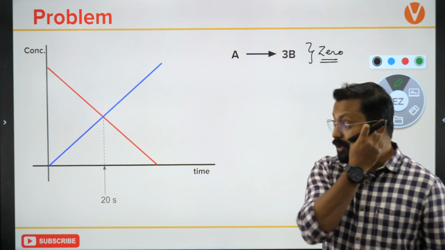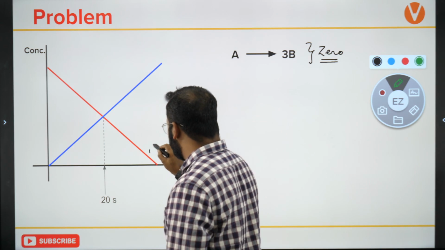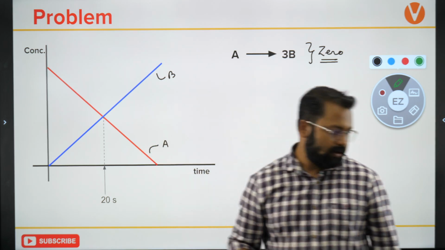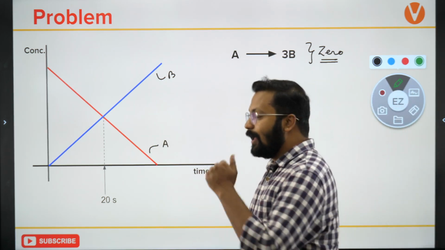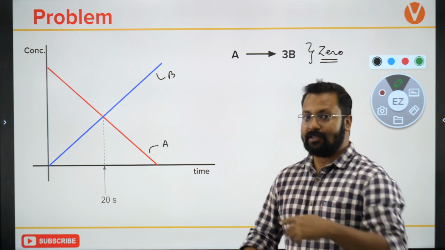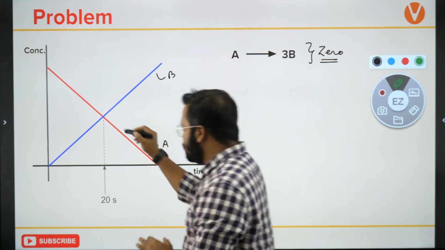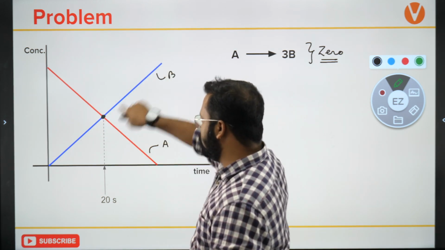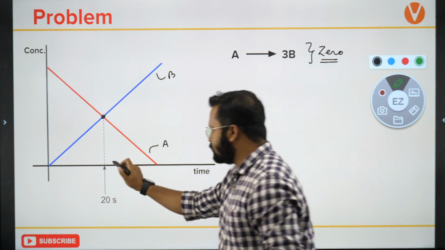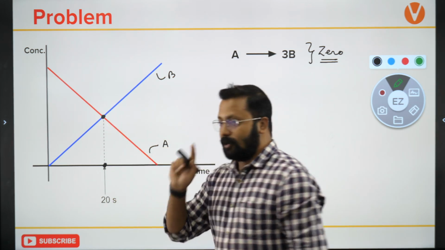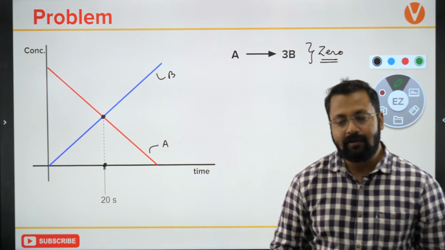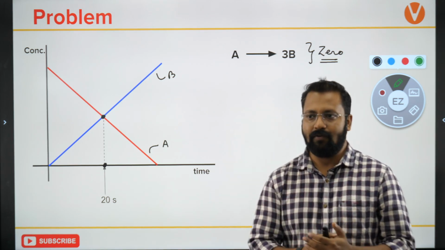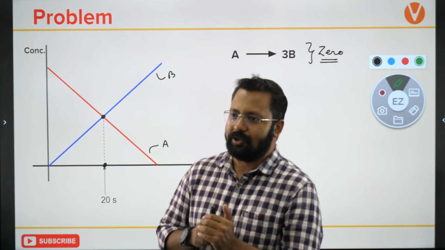For this zero order reaction, this is for reactant A, and this is for B. We can see that the concentration of reactant is decreasing and the concentration of B is increasing. Also, there is a point where the two straight lines meet, and this time is at 20 seconds. The question that was given was: what will be the half-life of this reaction?